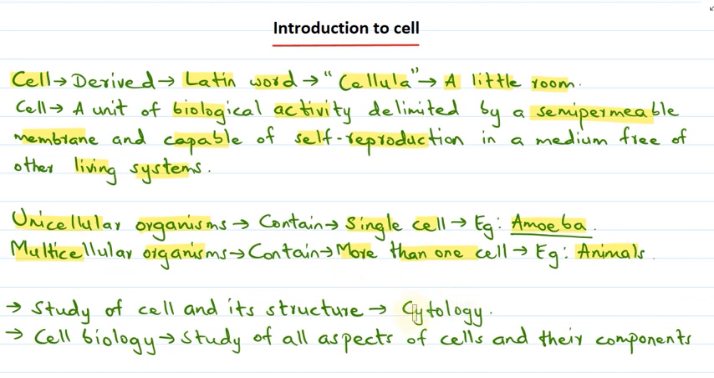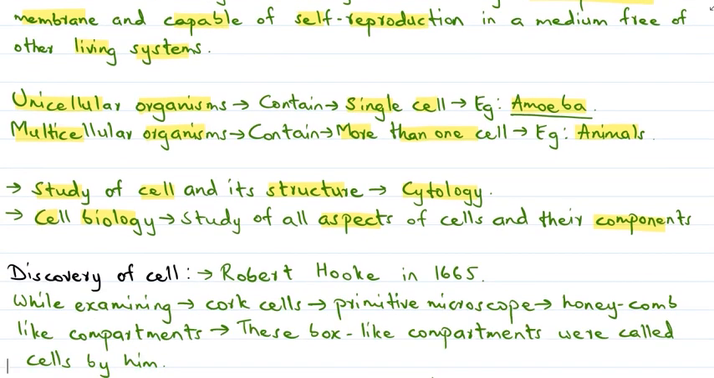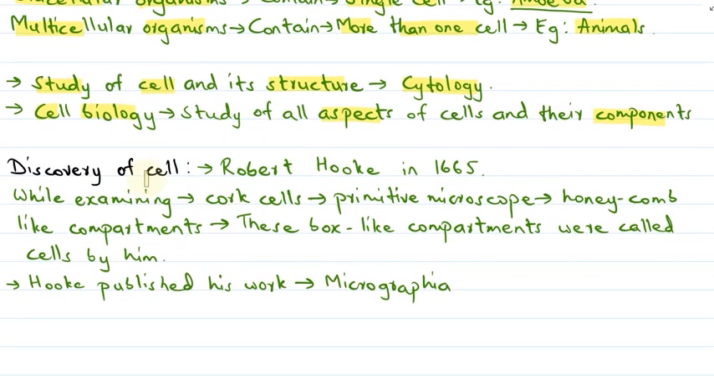Then we understood cytology. Cytology is the study of cell and its structure. Then we understood cell biology, which involves the study of all aspects of cells and their components. These components can include biochemistry, development and physiology. Then we also studied the discovery of cell.